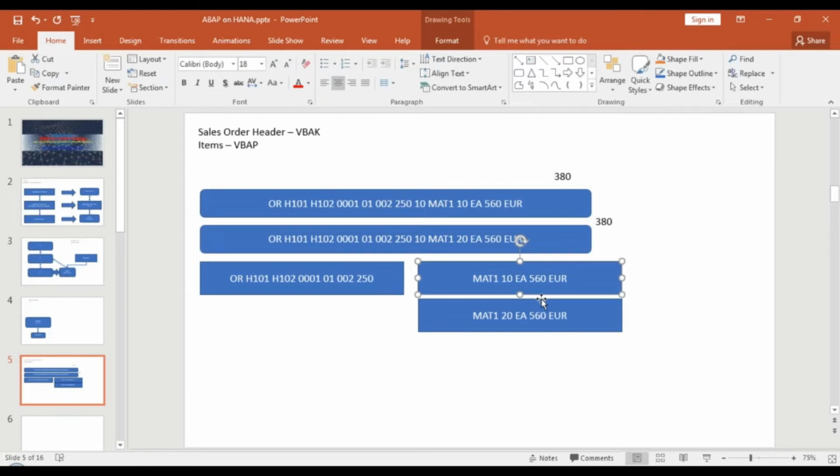If you want to lock your database tables, you have to apply a lock at header level, at item level, and of course at sub-item level also. So you will hear people in production saying my table got locked, my record got locked. Okay, go to SM12 and remove this lock. This has become a very cumbersome architecture over a period of time. And of course, you need more and more memory space to manage these changes and store the change documents. That was the biggest disadvantage of this mechanism where you store the data in row format.